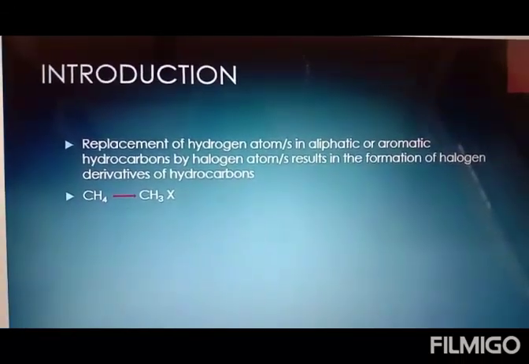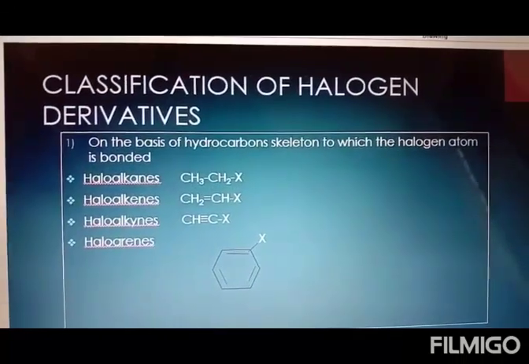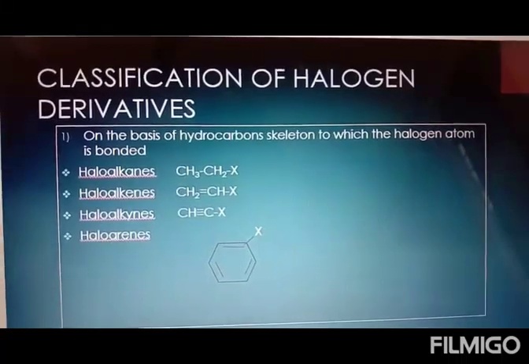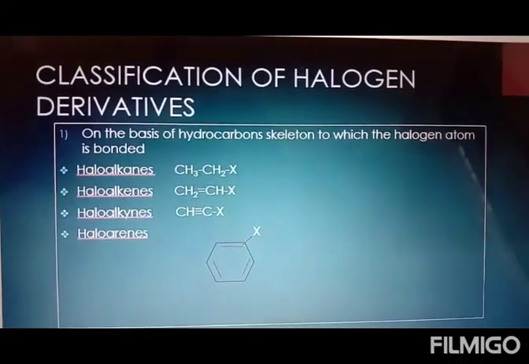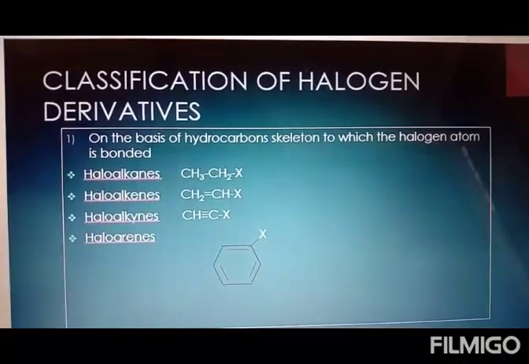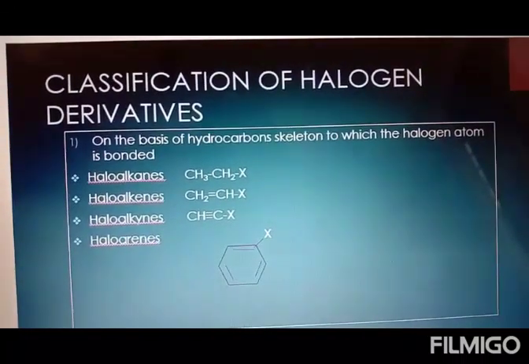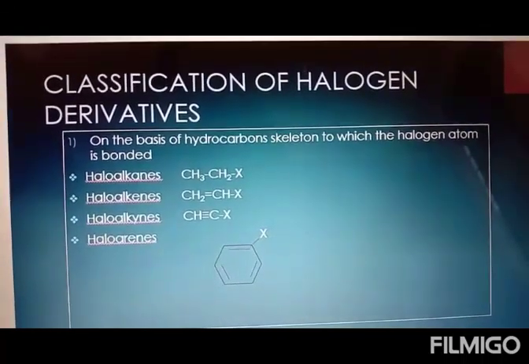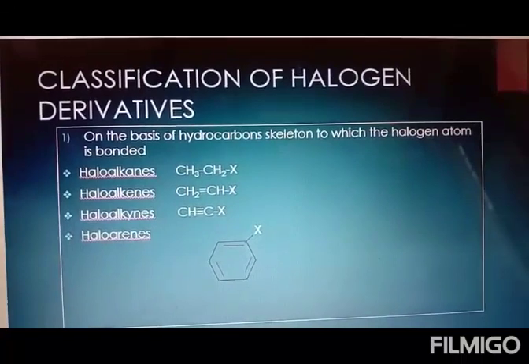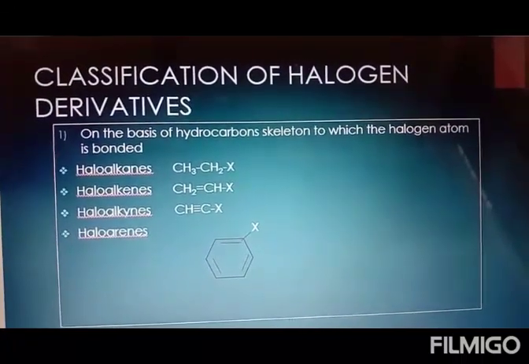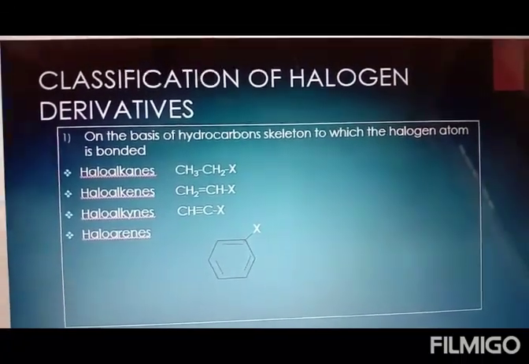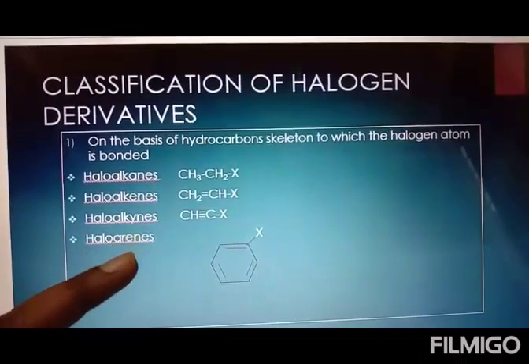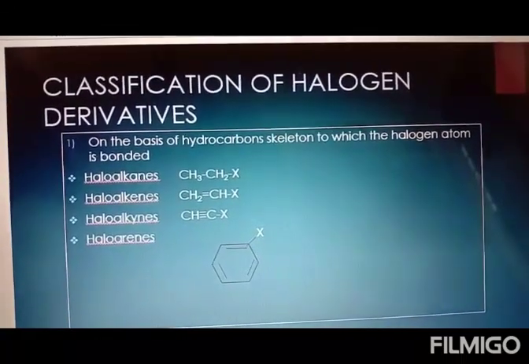Next we have our classification. The classification of halogen derivatives depends upon two concepts. The first one is on the basis of hydrocarbon skeleton to which the halogen atom is bonded. Let us understand first the hydrocarbon skeleton. The hydrocarbon skeleton indicates the alkane family, the alkene family, the alkyne family, and the aromatic family.